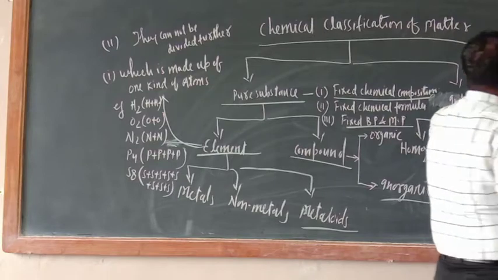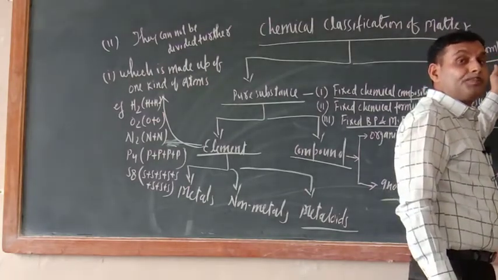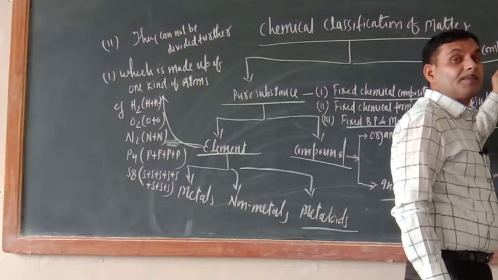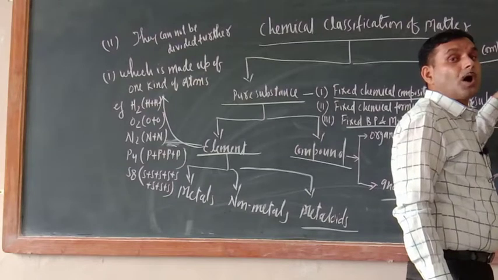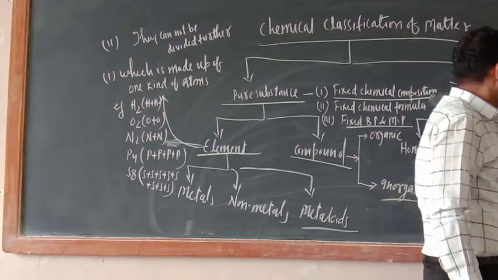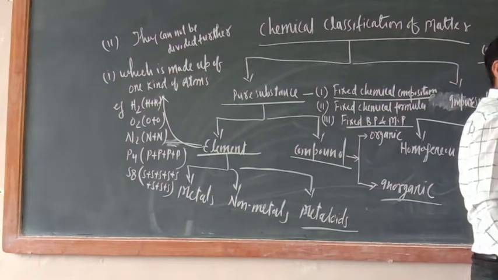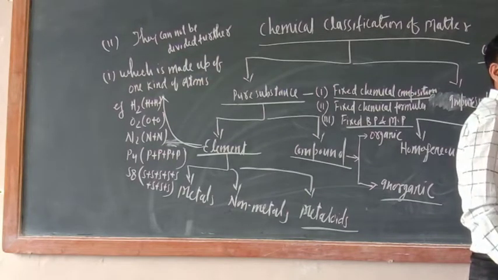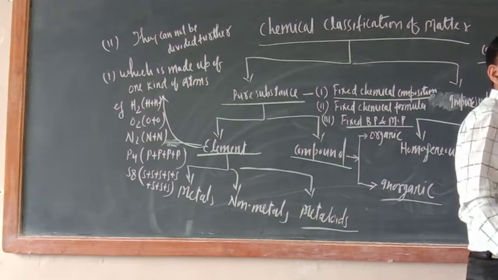We can define compound in another way also. Compounds are the pure substances which are made up of combination of two or more kinds of element. Just see, in CH4 two elements are there, carbon and hydrogen. In HCl two elements are there, hydrogen and chlorine. In H2O two elements are there, hydrogen and oxygen.